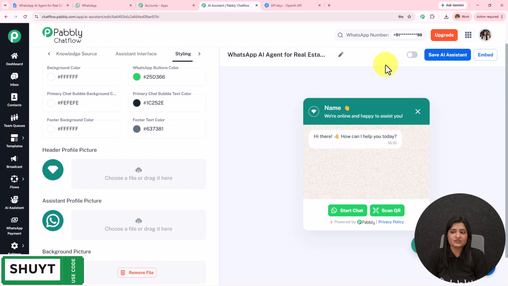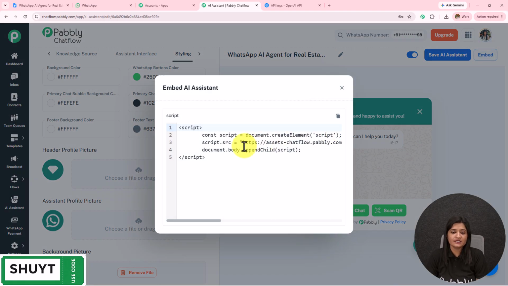After doing all this, you have to simply toggle on this button and then save the AI assistant, and you will see AI assistant saved successfully. In this manner, I have created this AI assistant. You can also embed this AI assistant to your website using the code. I'm going to click on this embed, and I have this code which I can attach to my website, and whenever someone clicks on that, they will be redirected towards the WhatsApp conversation.